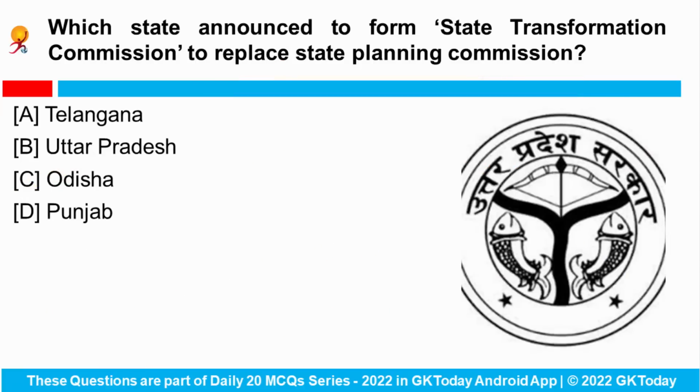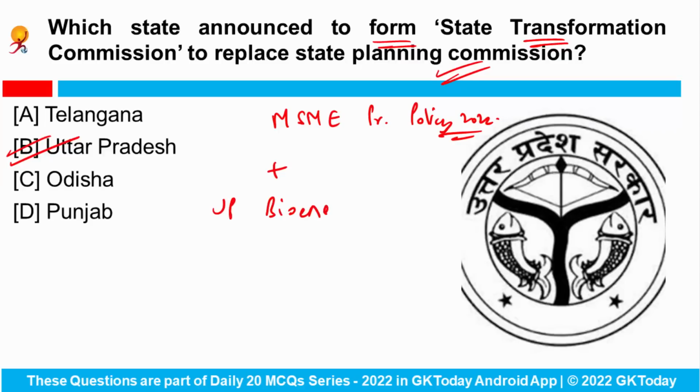Next is, which state announced to form a State Transformation Commission to replace the State Planning Commission? So the Uttar Pradesh Cabinet has recently approved a Micro Small Medium Enterprises Promotion Policy 2022 along with the Uttar Pradesh Bioenergy Policy 2022. Okay. The State Cabinet has also approved a proposal to reorganize the State Planning Commission as the State Transformation Commission on the pattern of the Niti Aayog.